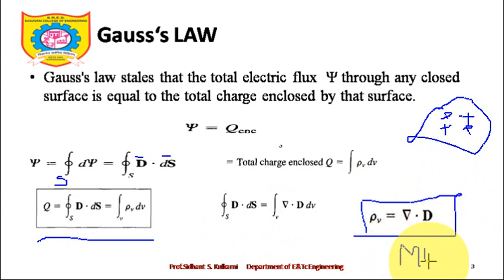See, Maxwell's equations are very important in understanding wireless communication. These are the basic four Maxwell's equations. As and when we progress in electrostatics and magnetostatics, time to time I will tell you. So you just note down somewhere, this is the first Maxwell's equation, this is the most important Maxwell's equation. Let's go to the next slide now.